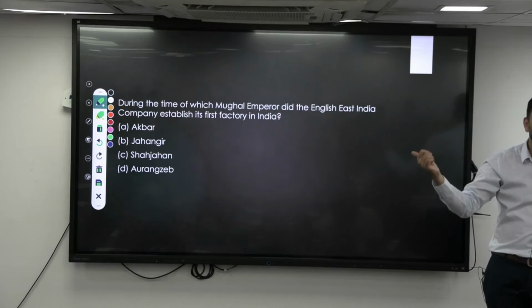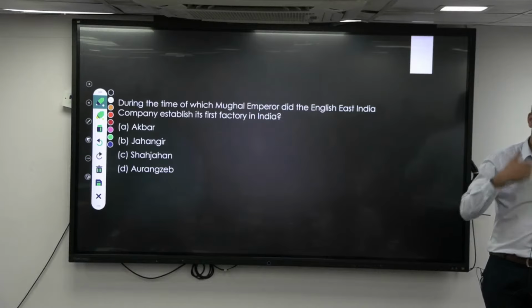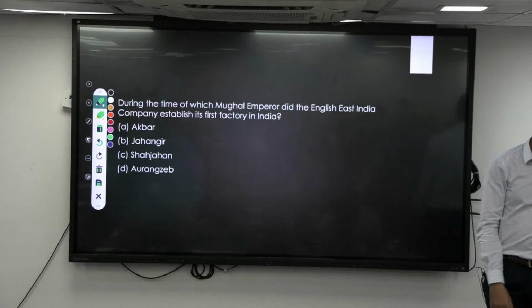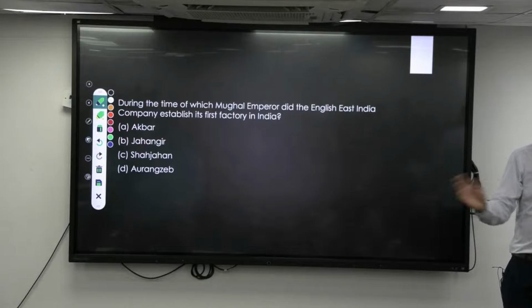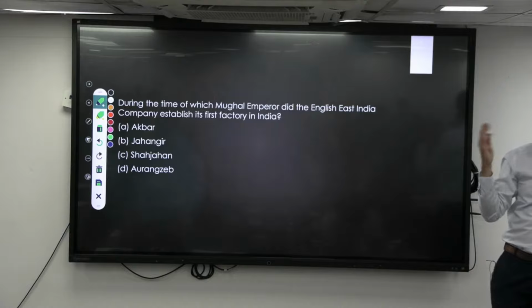Now that means, who is supreme now? The English. Now again they went to the court of the Mughals and asked to open a factory at Surat. Now they felt that they are also strong, and that they don't need to worry about the Portuguese. So then it was given in 1613.